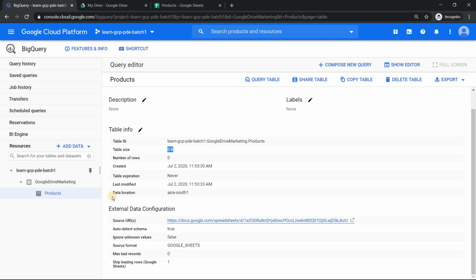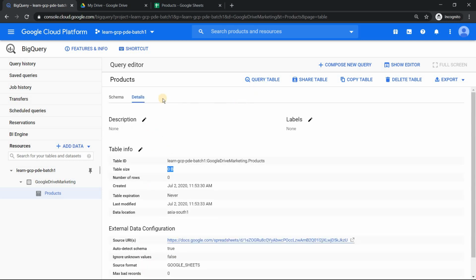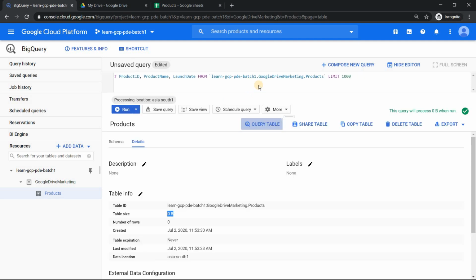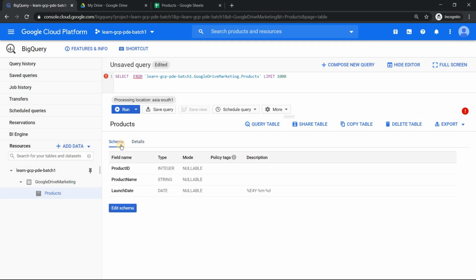And if you see here, you get the complete details of the external data configuration. It is from Google Drive, the format is sheet, all those things are captured properly. And since it's an external table, the preview option is not there. We have to definitely do a query. And one of the best practices which we know is never ever put select star. Always put the right number of columns which you want.